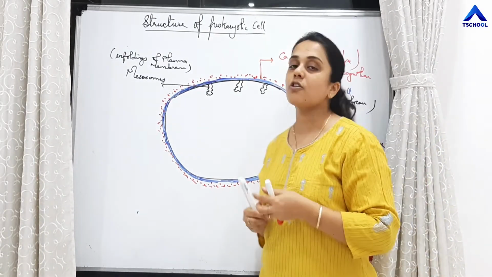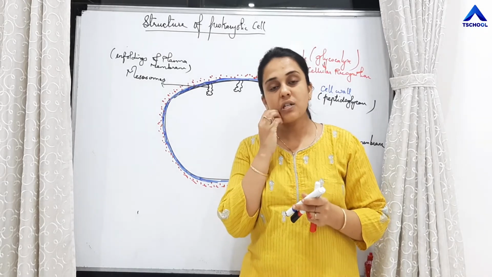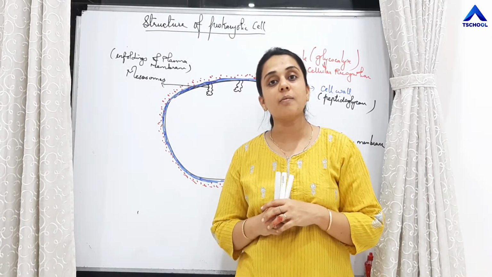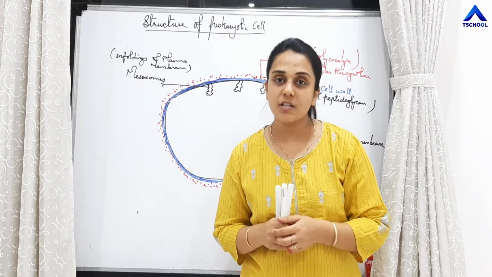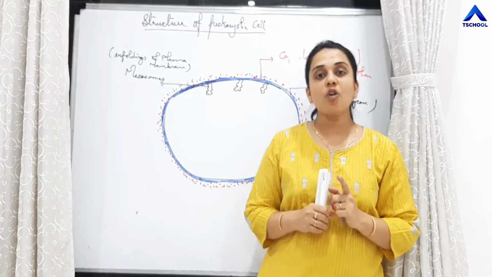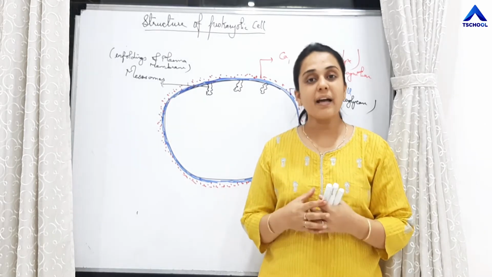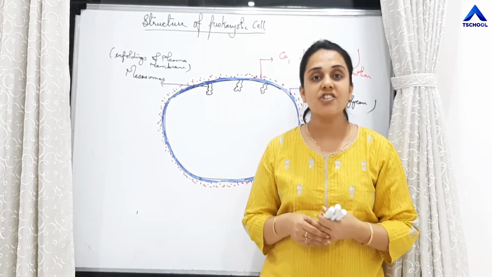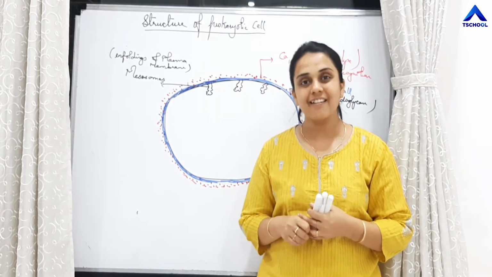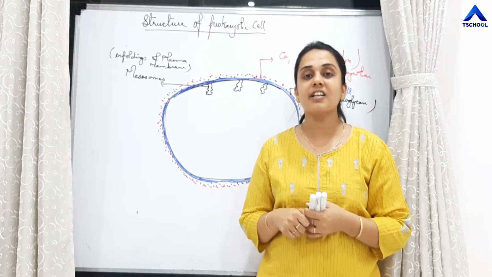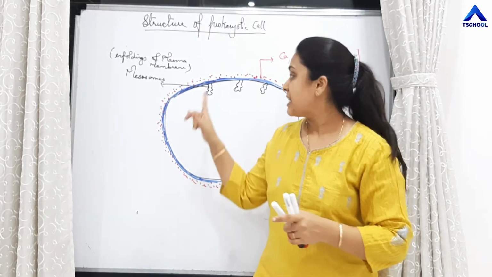Now what is the function of mesosomes? Students, in your previous standards you studied the function of mitochondria. The function of mitochondria is respiration. It is respiring and producing energy, it is the powerhouse of the cell, generating energy in the form of ATP.